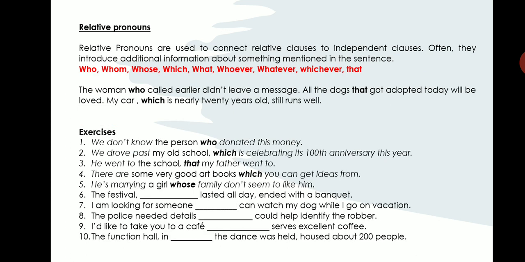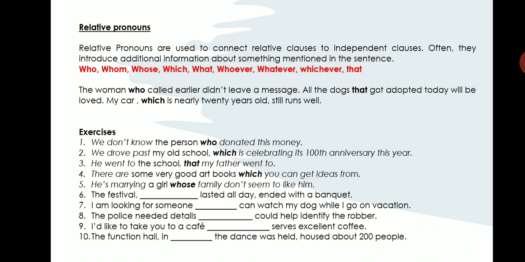Next you have relative pronouns. Relative pronouns are used to connect relative clauses to independent clauses. Often this is to give additional information, or you have to mention something in addition to what is mentioned in the beginning of the sentence. So what are relative pronouns? Who, whom, whose, which, what, whoever, whatever, whichever, that. So all these words are called relative pronouns. These kinds of relative pronouns are used to show the relation within the sentence. Let us look at this example. The woman who called earlier didn't leave a message.